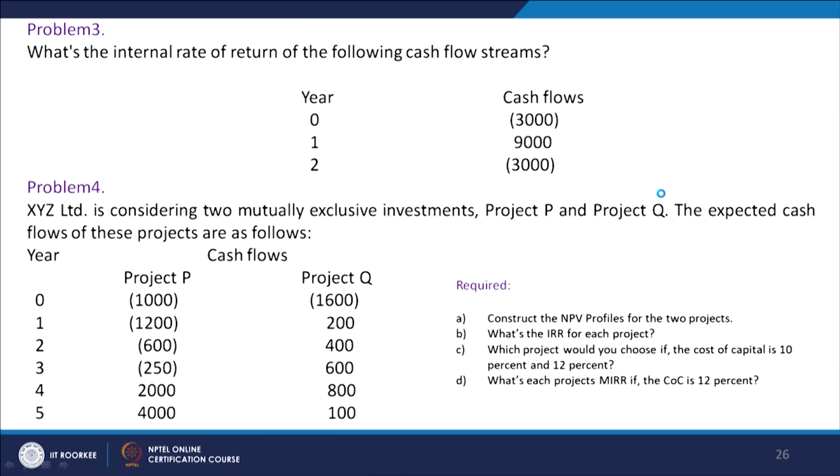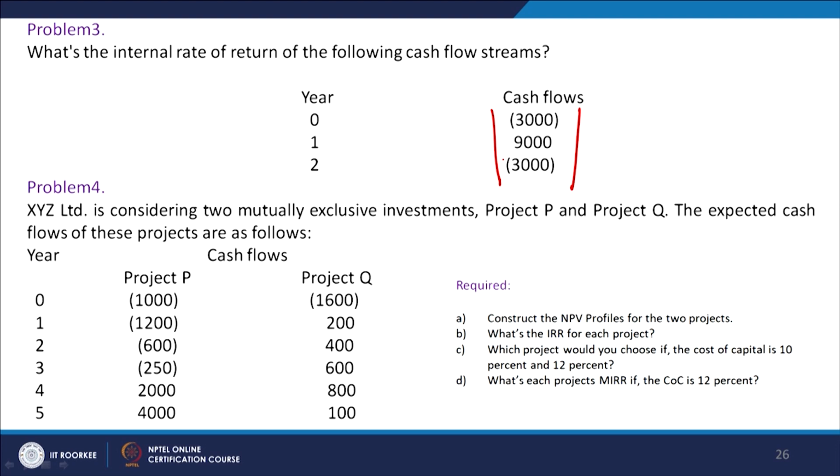Now, the next thing is we will do one more problem here, and it is going to be an interesting problem, problem number 3. What is the internal rate of return of the following cash flow streams? If you look at these cash flows, they are non-conventional: in the 0 year we have 3000 rupees, or 3 crore rupees, of investment we are going to make.